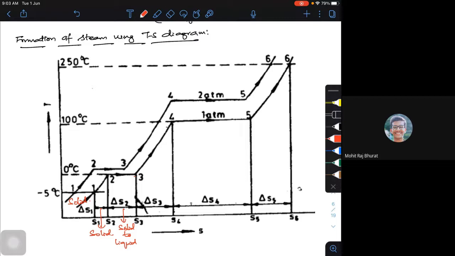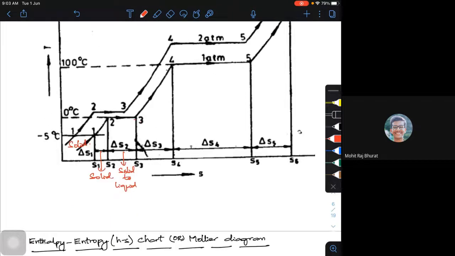If I supply the heat, the ice will start melting at 0 degrees Celsius, and at point 3 it is completely melted to water or liquid, but the temperature is the same. And this 2 to 3 is called the latent heat of fusion.